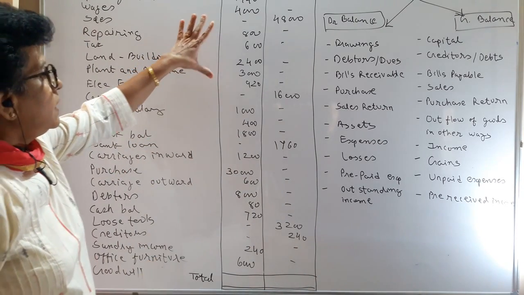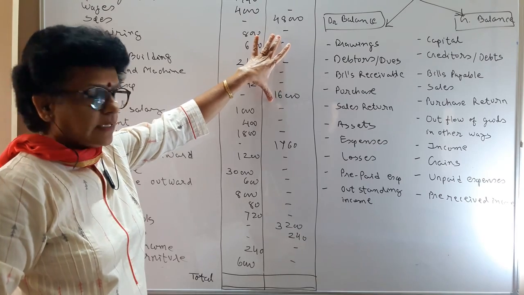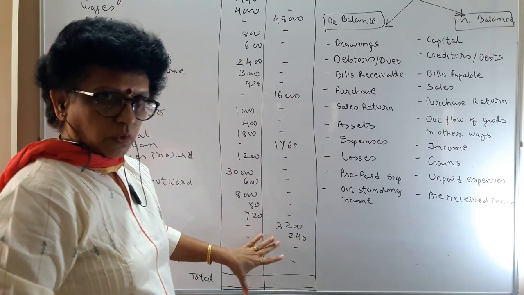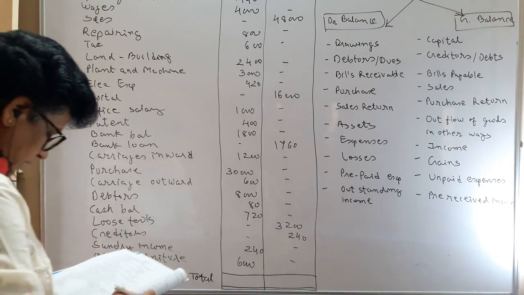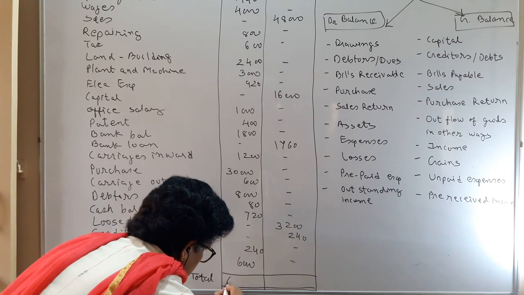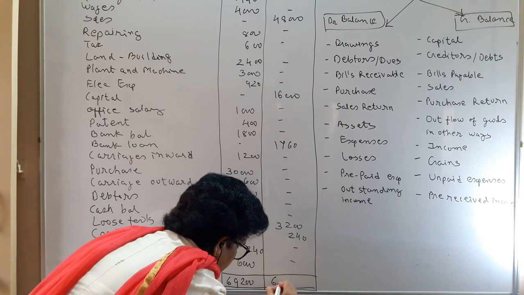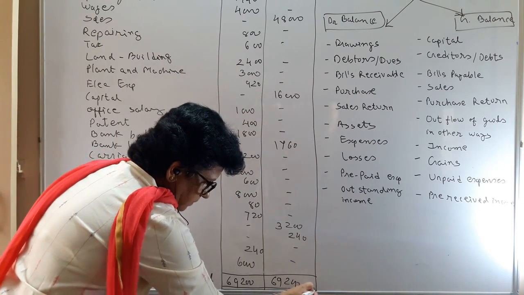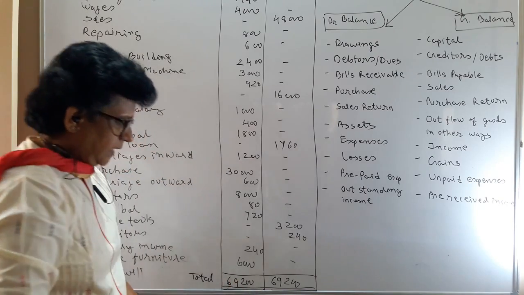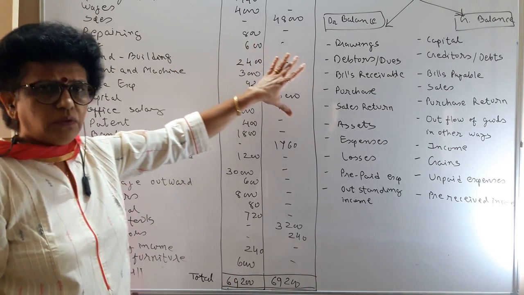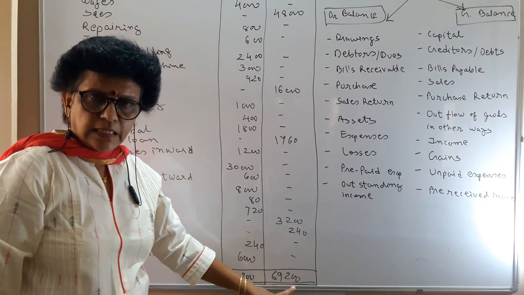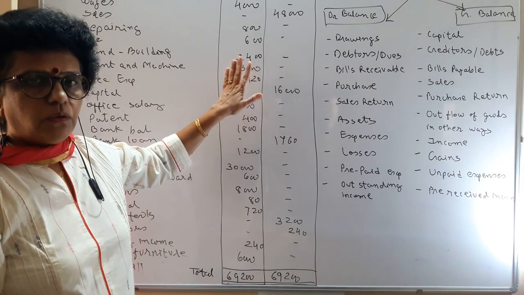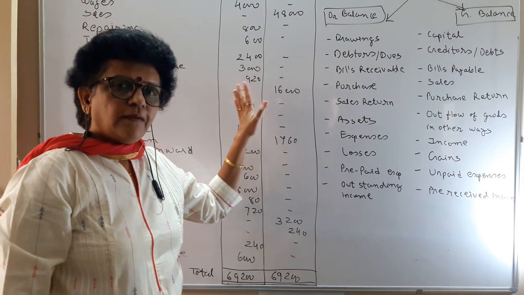After posting all, either on the debit side or the credit side, by referring to the general rules of debit and credit, you have to do the total. When you get the total, here the total is 69,200. When you get the total equal, two parallel lines are to be drawn to show it as a final total. When you do the total, both sides' total is equal. It ensures that from an arithmetical point of view, whatever work you have done in accountancy up till now is correct.